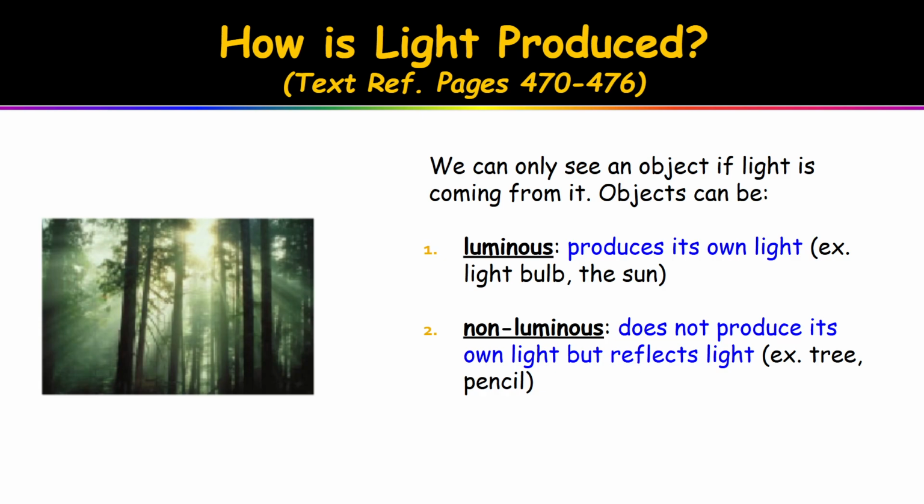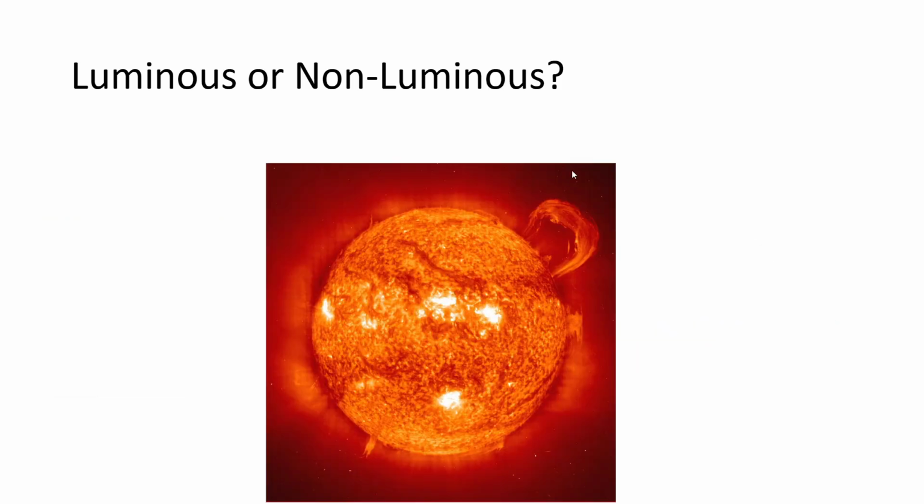Or they can be non-luminous, meaning that they don't produce their own light, but they do reflect the light. So this would be things like a tree, or the pencil in front of you, or the board that you're watching me from. This is all non-luminous light. So looking here, we have a picture of a sun. Is this luminous or non-luminous? This is luminous. The sun produces its own light through chemical reactions and nuclear fusion.